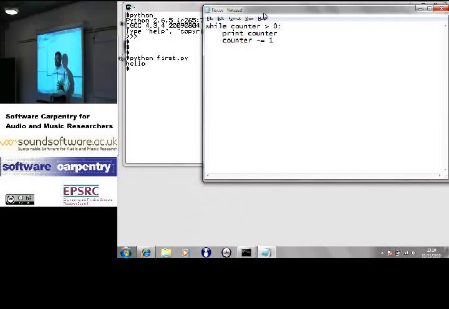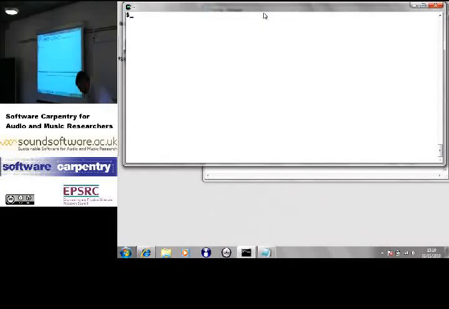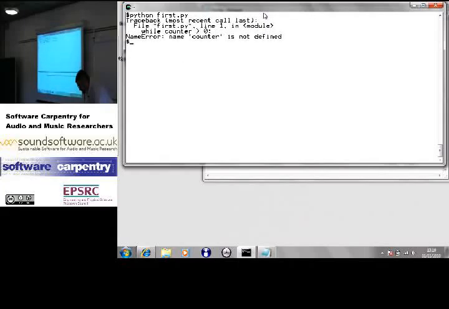Python won't let you try to use the value, compare it to 0, add 1 to it, anything like that, until it exists. Okay? So if I switch back and run this program, it says, line 1, counter not defined. Ignore traceback. I'll explain what that means later. What it's telling me is on line 1, the name counter is not defined. You haven't yet given me a value for this.